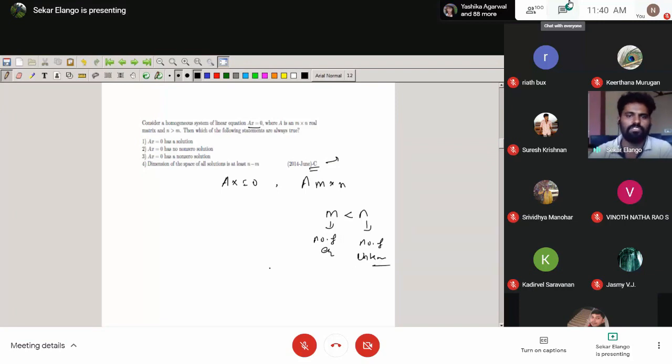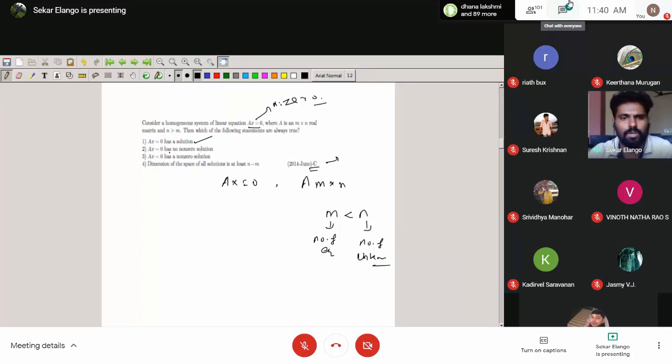Take any homogeneous system: one of the solutions always exists. The solution is 0, x equal to 0. We always have the trivial solution. So for the first option, AX equal to 0 has a solution, this solution will exist. There's no problem. Now you can think of what the second and third options are.